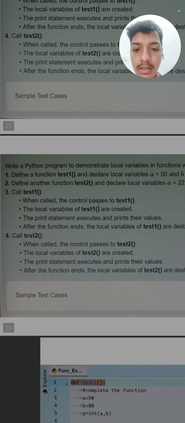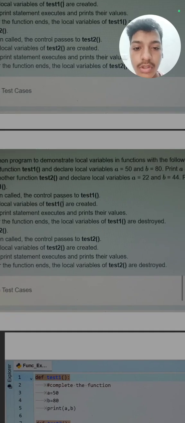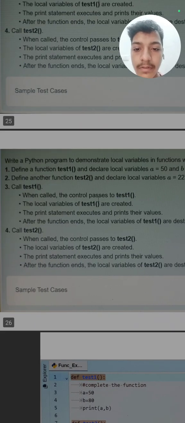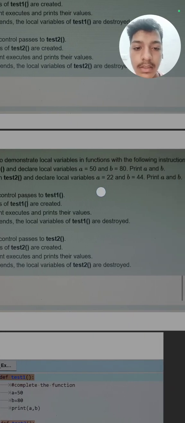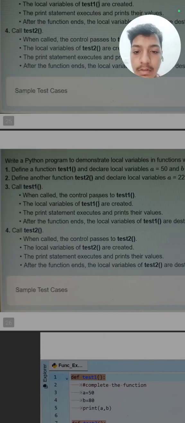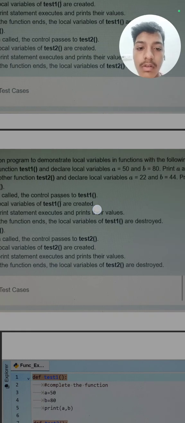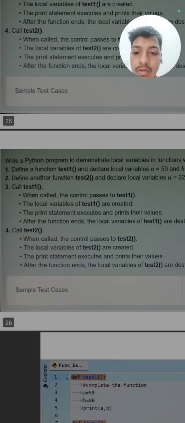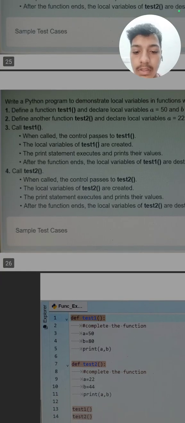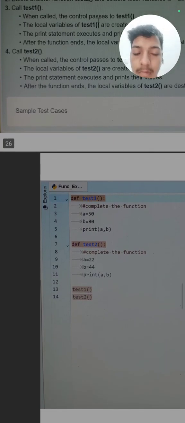So here is a question: write a Python program to demonstrate local variables. First we have to define a function named test1, declare local variables and print them. Then we define another function, test2, define local variables and print them also. Third we need to call the function test1, and then call the function test2.